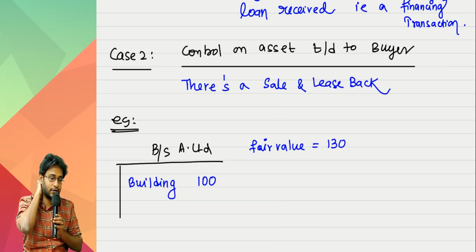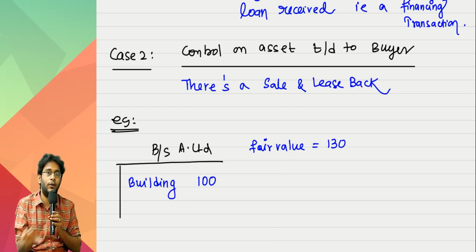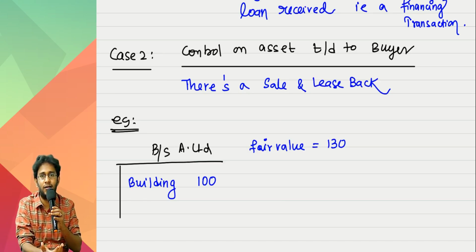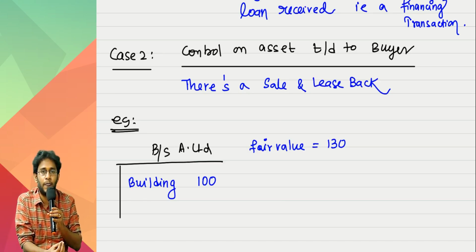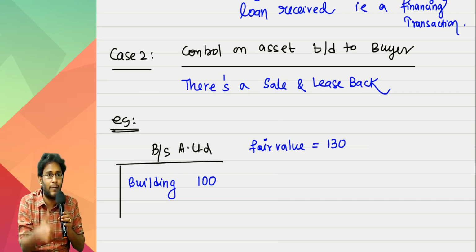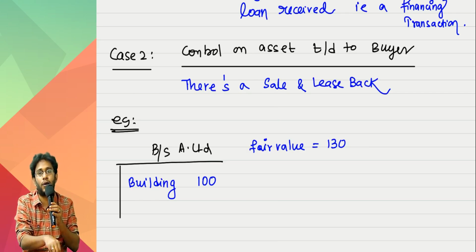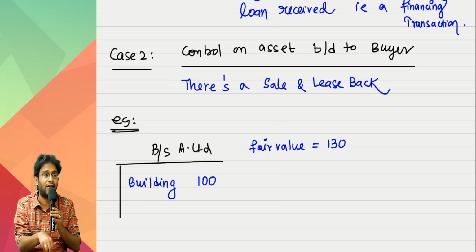But what is the problem, sir? Profit can be recognized on the asset which is sold. Profit cannot be recognized on the asset which is retained, isn't it? When a real sale is happening, then only can you book the profit. But when the asset is coming back to you indirectly, how can you recognize profit on the asset portion which is still retained with you?